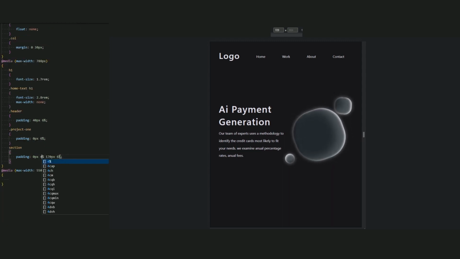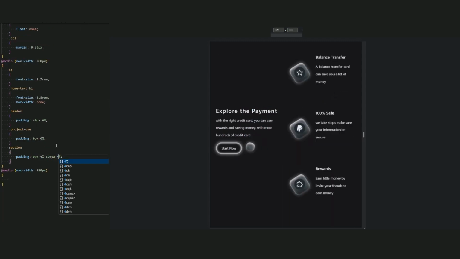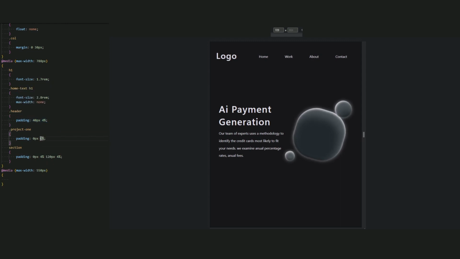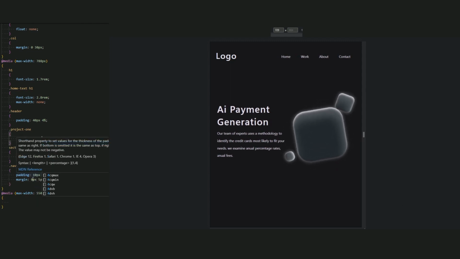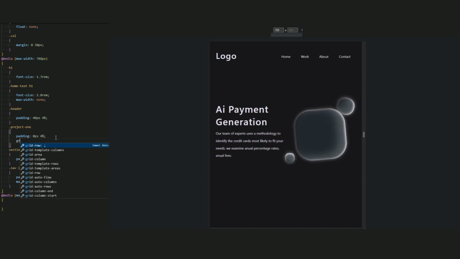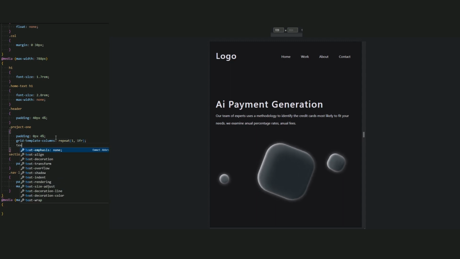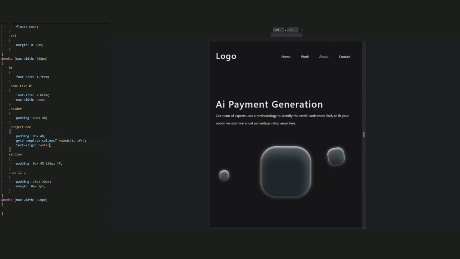Okay, now for the section, let the padding be 0 pixel 4%, 120 pixel 4%. Header be 40 pixel 4%. And now decrease the padding and the margin of this menu that we have here. So the padding 10 pixel 20 pixel and the margin 0 pixel 5 pixel. Now for project 1, padding be 0 pixel 4% and the grid template column be 1 instead of 2. Yep, perfect. And add the text align center for all the text.